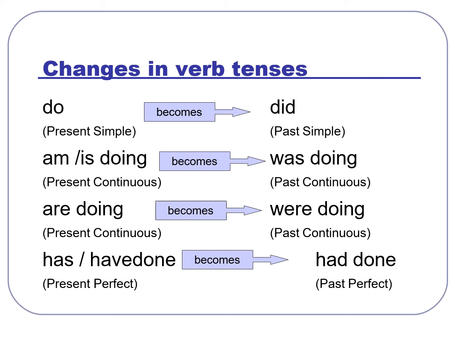Also here we have "do" became "did." Present continuous, as we said, past continuous. So "is doing," "was doing," "are doing," "were doing." Present perfect, "have" or "has done," "had done," past perfect.